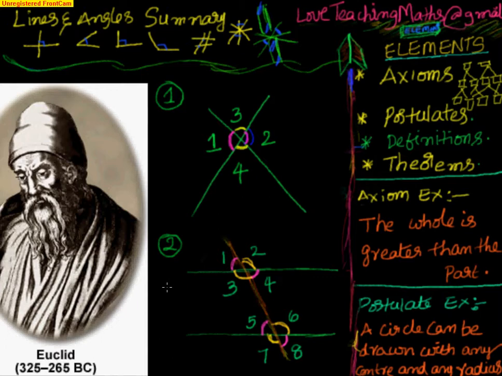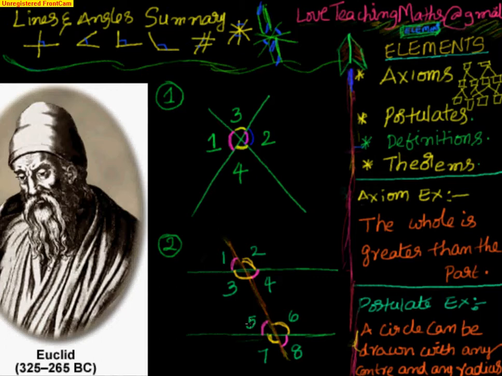If two parallel lines are intersected by a transversal, then theorem 1 states that alternate interior angles are equal. The interior angles in this picture are 3, 4, 5, 6. Alternate interior angles are 3, 6 and 4, 5.